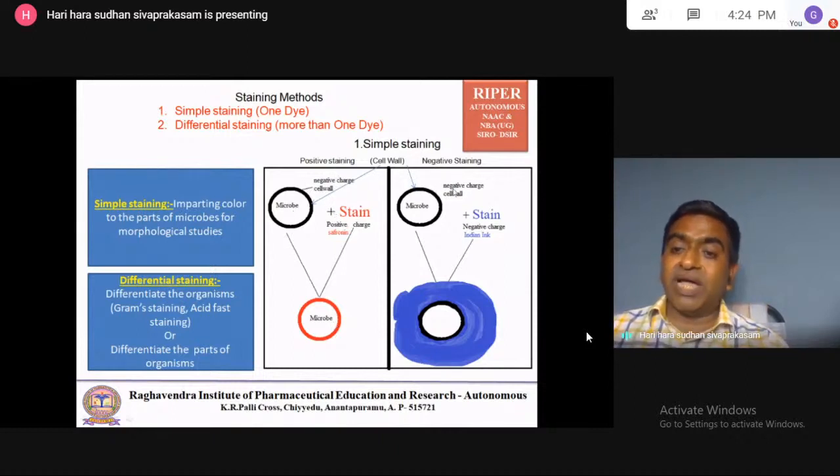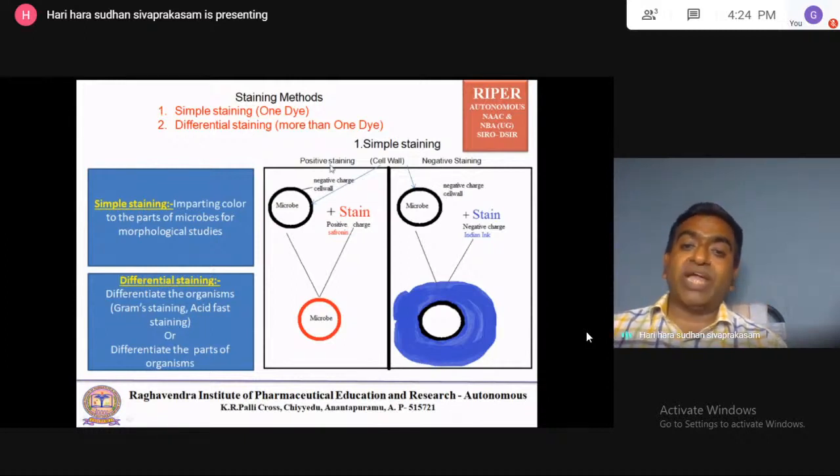If you use anionic stains, that is negatively charged stains like Indian ink, nigrosin, and Congo red, they cannot attach to or penetrate the cell. They will be present outside the cell only, so the cell will be colorless or in its own color. Normally cells are transparent in nature. The microbe will be transparent and the surrounding will be colored. That is called negative staining.